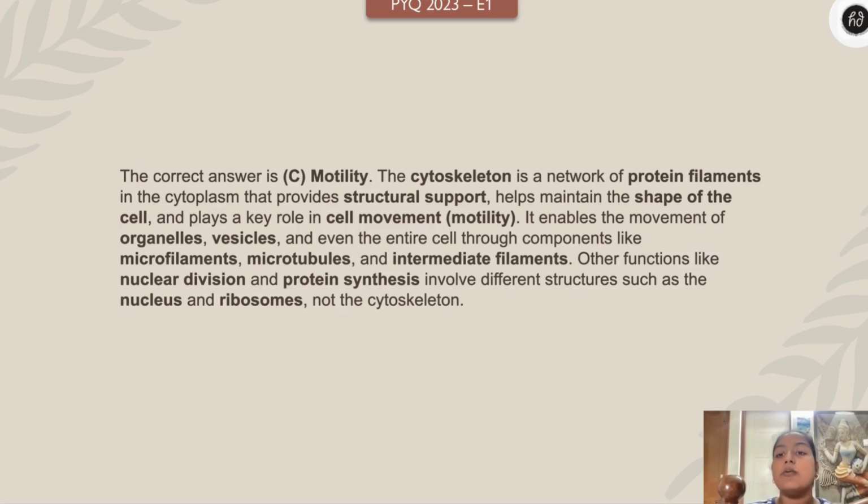The cytoskeleton is a network of protein filaments in the cytoplasm that provides structural support, helps maintain the shape of the cell, and plays a key role in motility. It enables movement of the organelles, vesicles, and even the entire cell through components like microfilaments, microtubules, and intermediate filaments. Other functions like nuclear division and protein synthesis involve different structures of the nucleus and ribosomes, but not cytoskeleton.